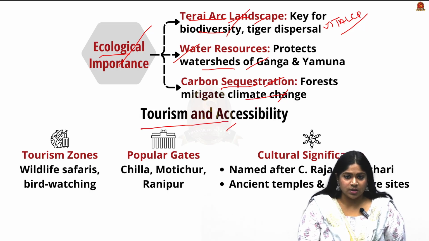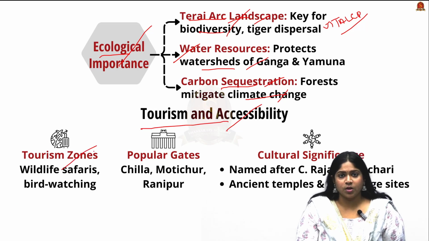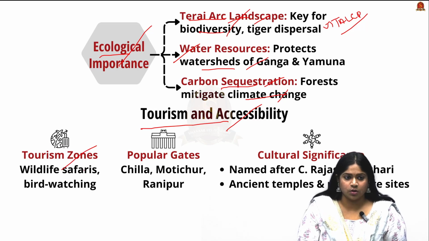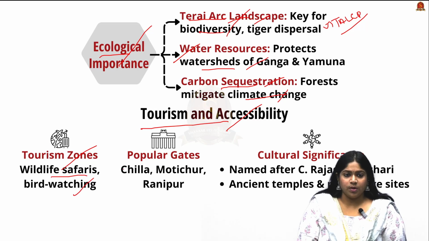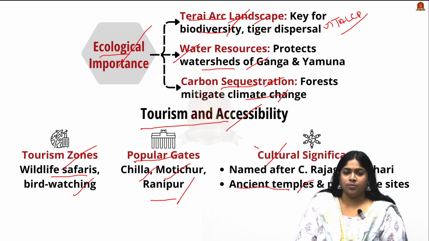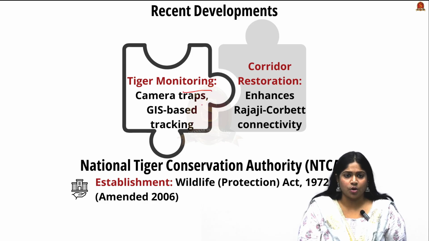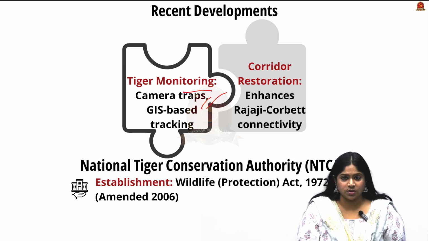Now, looking into tourism and their accessibility, they are one of the most important tourism zones. They are known as an ecological corridor. They involve wildlife safaris and bird watching for many tourists. They include the popular gates of Chilla, Motichur and Ranipur sanctuaries. Looking into their cultural significance, they involve ancient temples and stand as pilgrimage sites. And having recent developments for tiger monitoring, there have been camera traps, GIS based tracking, and on the corridor restoration, they have enhanced the Rajaji Corbett connectivity.